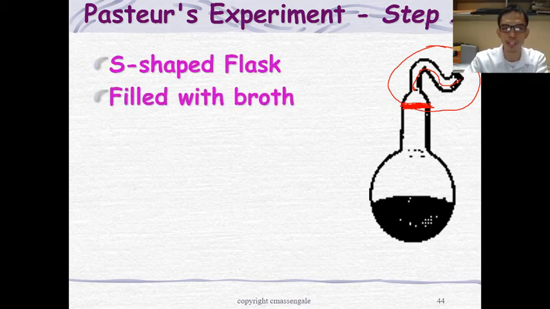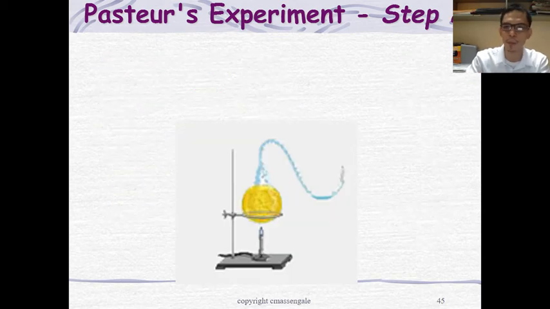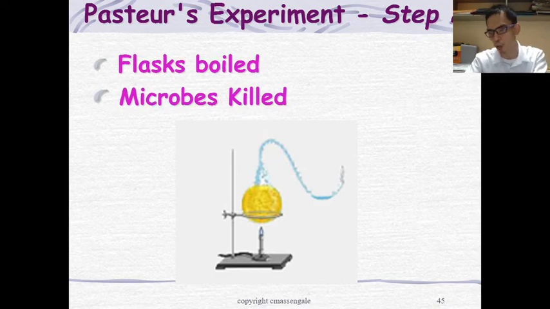Alright, so the S-shaped flask was filled with broth, and the S-shaped flask was intended to trap any dust particles that contain bacteria. Technically, that's its purpose. In the Pasteur experiment, step number 2, he boiled the flask, and technically, the microbes are killed in the process. He boiled it for several hours, or more than 1 hour.